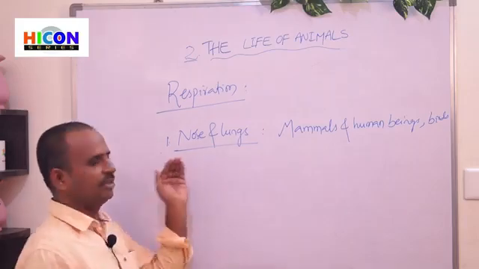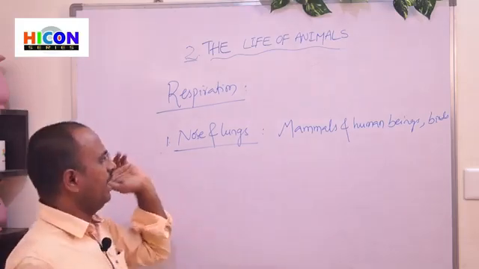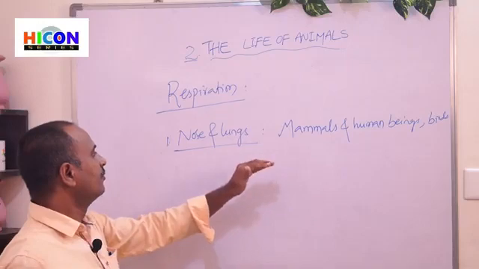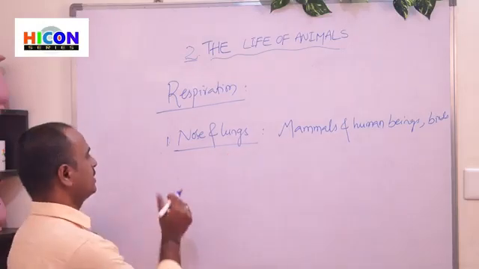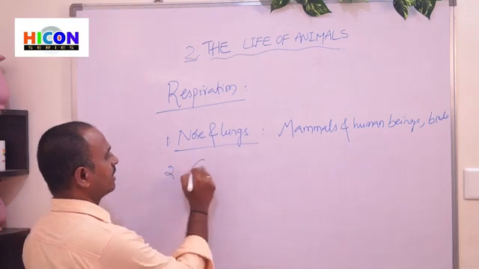So that is the first breathing organ: some animals and some birds breathe through their nose and lungs. And the second breathing organ is gills.